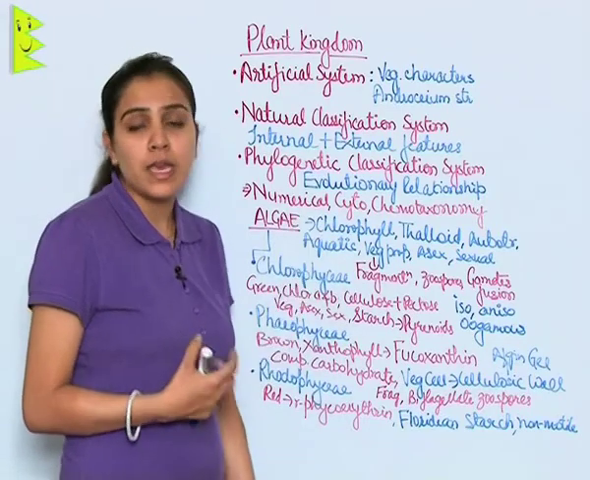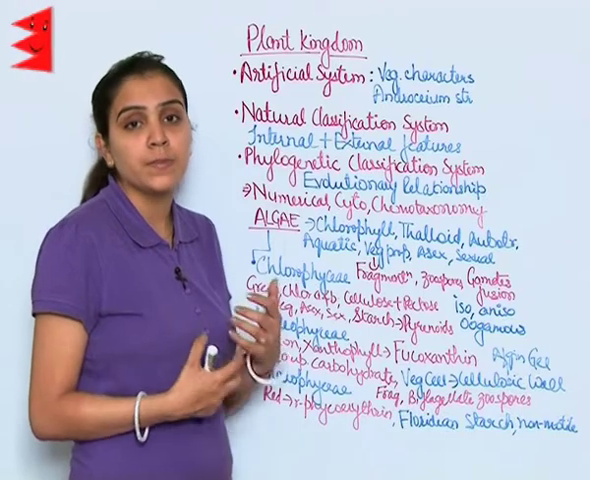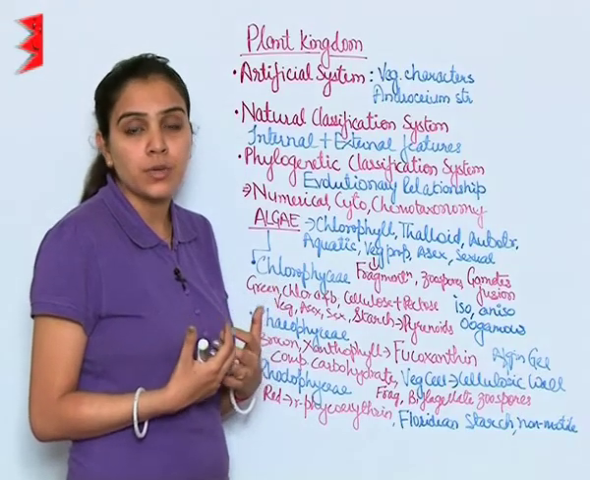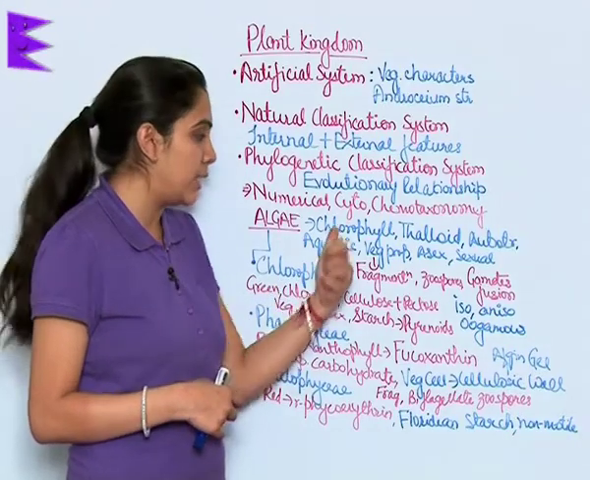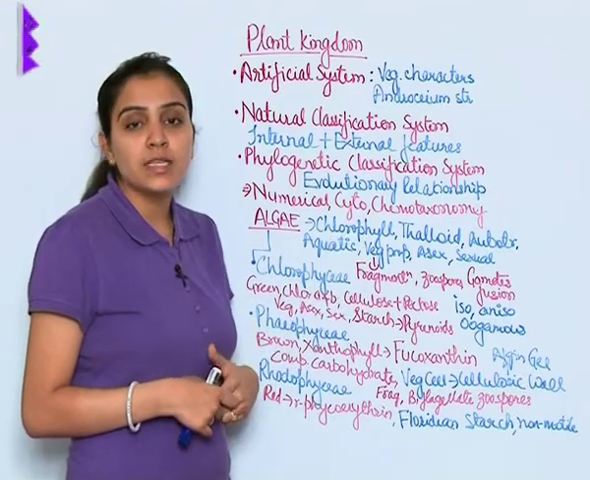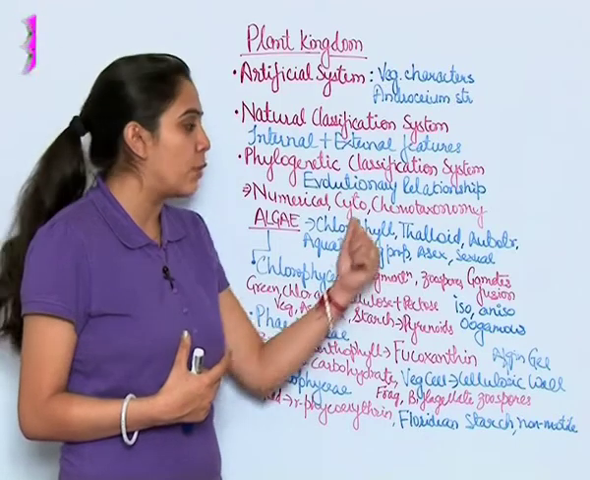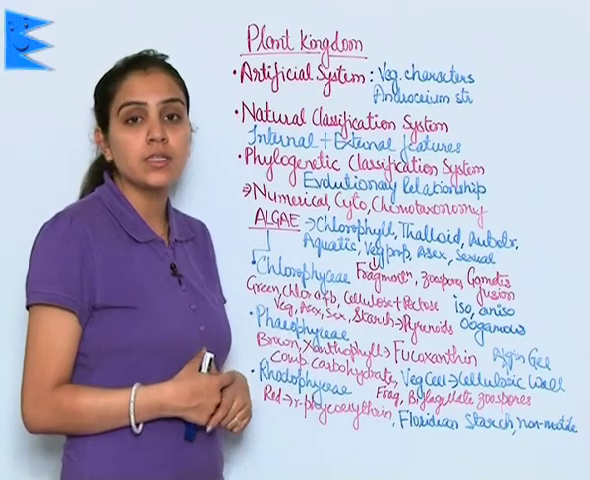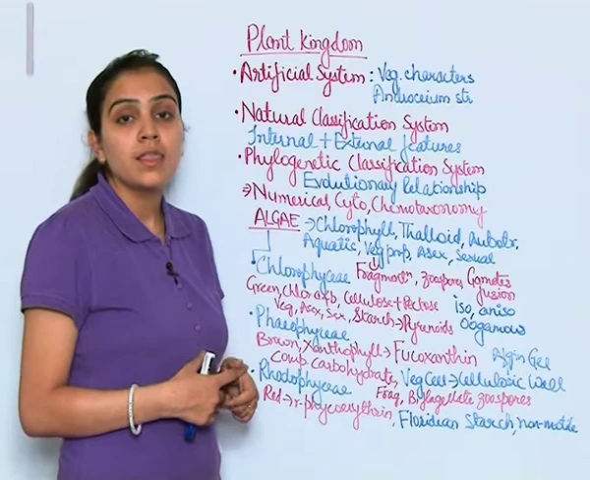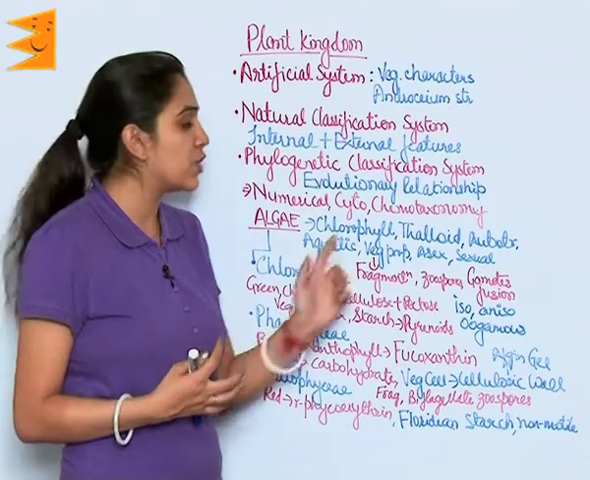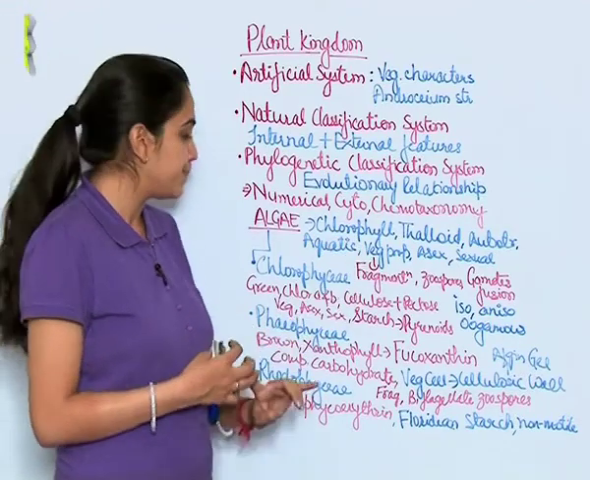Numerical taxonomy is available because of the availability of computers and their high processing speed. Cytotaxonomy is available because of microscopy and advancement in microscopy, and chemotaxonomy is to study the chemical composition, the chemical components, elucidation, etc. from the plants.